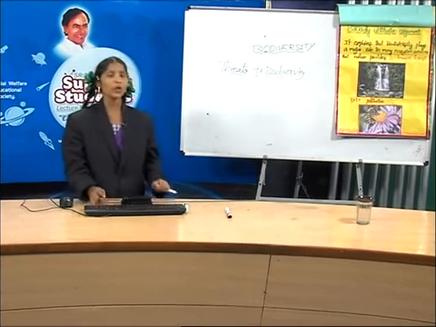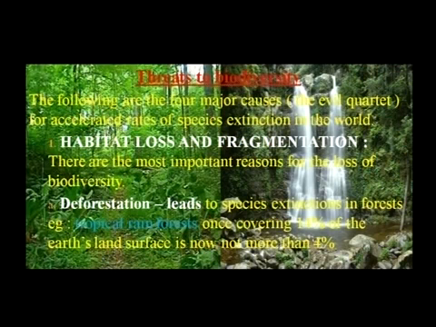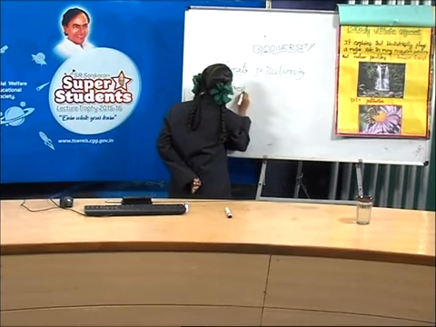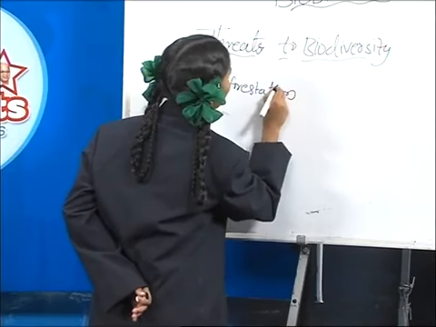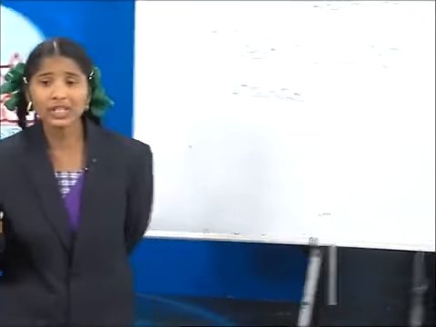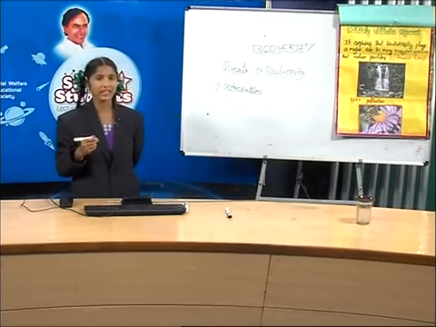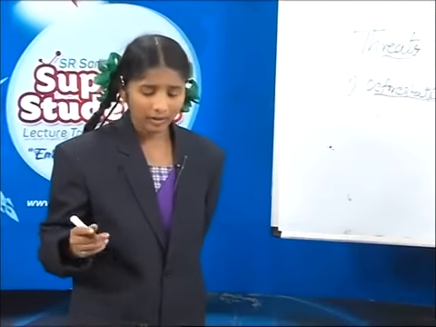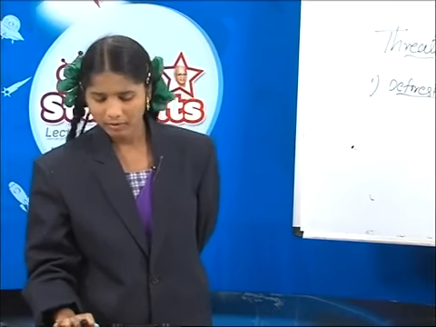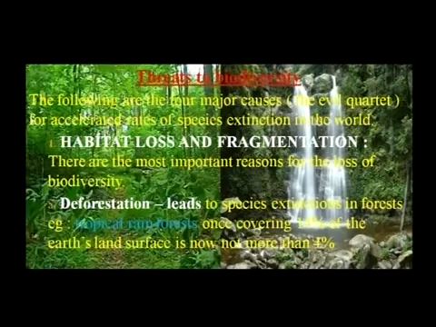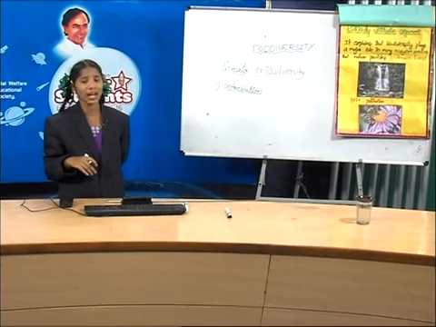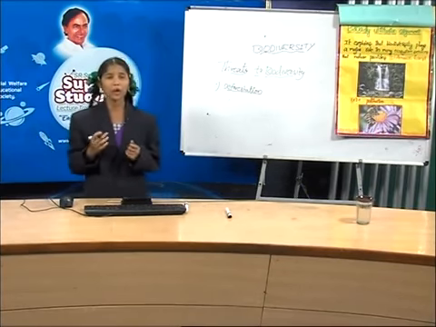It has 4 important reasons for loss of biodiversity. First one is deforestation. What is that, friends? Deforestation leads to extinction of species in the forest. Here, see this picture, friends. Yes, that is tropical rainforest. Tropical rainforest, once covering 14% of the surface of the earth, is now not more than 6%.